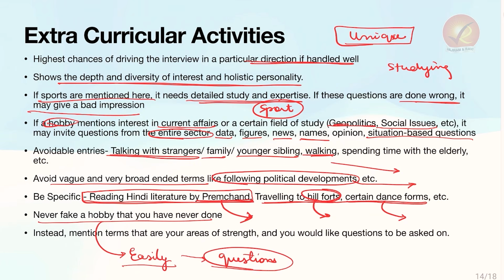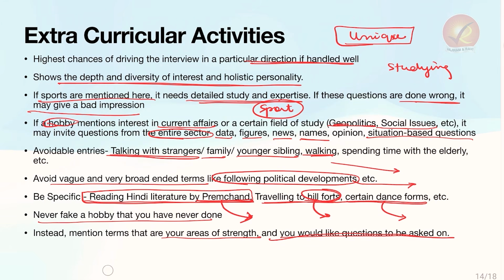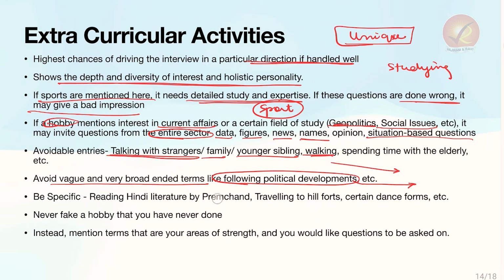Instead, mention your areas of strength, the areas you would like questions to be asked on. This can be kept blank also, but keep it blank only if you do not want questions here. Do not keep it blank if you want questions to be asked from your areas of interest. If you want the interview to go in a very predictable direction, then you should certainly work in this area and mention unique hobbies.